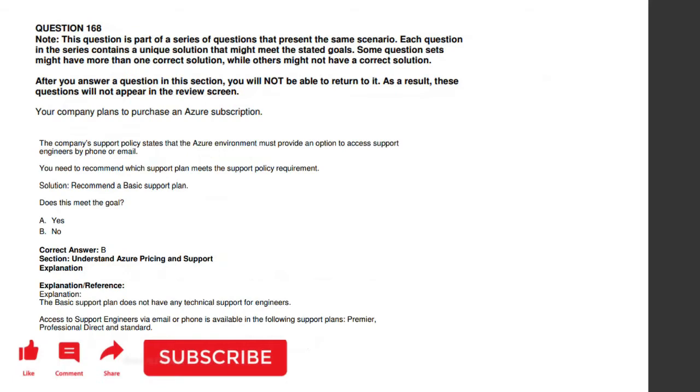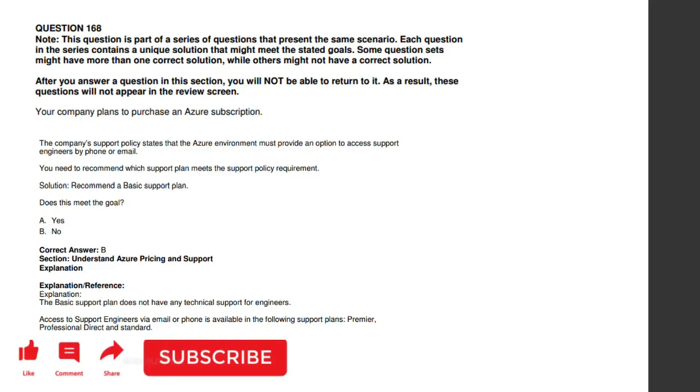Moving to the 168th question. Your company plans to purchase an Azure subscription. The company support policy states that the Azure environment must provide an option to access support engineers by phone or email. You need to recommend which support plan meets the support policy requirement. So here you are recommending the basic support plan. The basic support plan is the lowest level plan, and the requirement is to access support engineers by phone or email, so it's not possible with the basic support plan. So the answer over here is B.